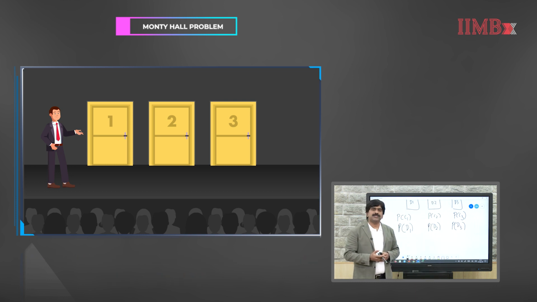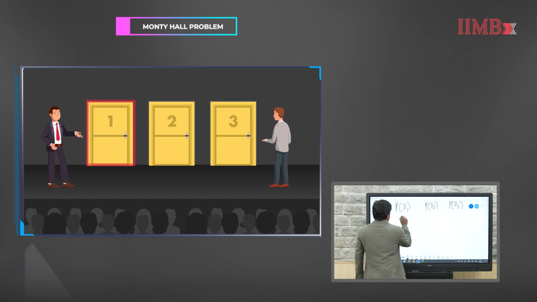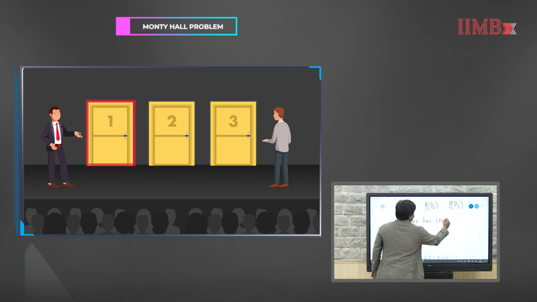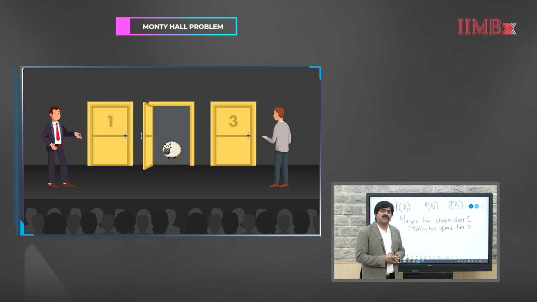Now, let us assume that the player has chosen door 1 and Monty has opened door 2.